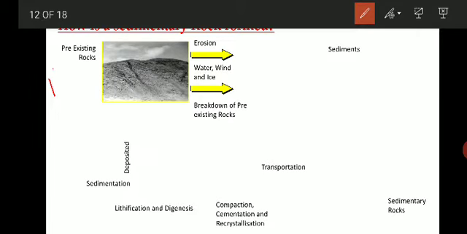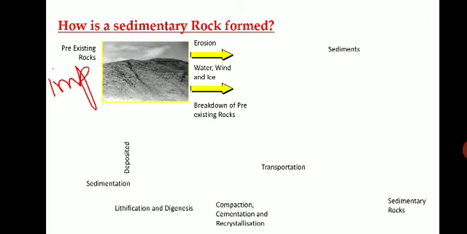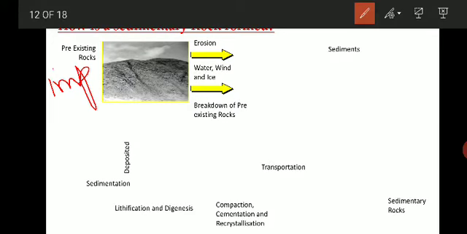Formation of sedimentary rocks, this is a very important question. There will be pre-existing rocks, the already existing rocks. These rocks undergo erosion and weathering by the action of wind, water, or even ice, that is glaciers.